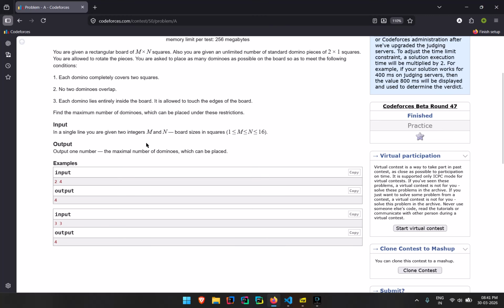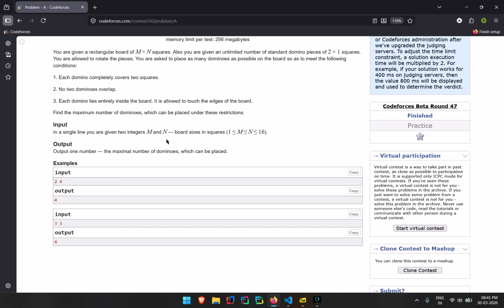Okay, so here what I thought is they have given us the size of a board. So we have a board, and we have 2 into 1 bricks. Okay, and we need to fit those bricks in the board. And if any brick comes out of the board, then that brick is not considered. Simple. I hope you understood this question.